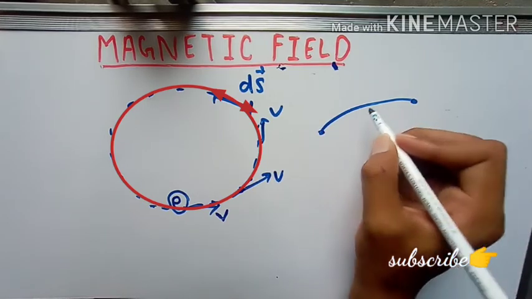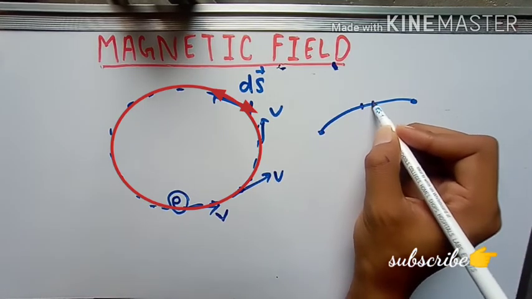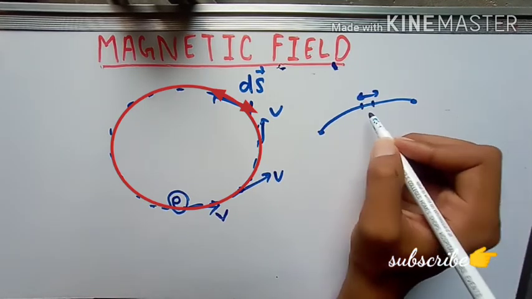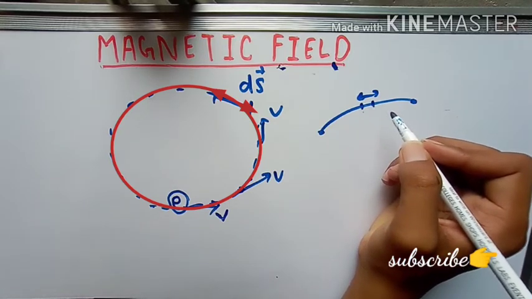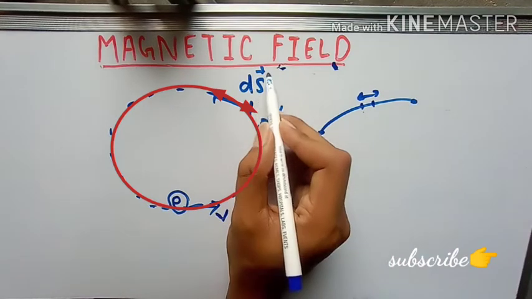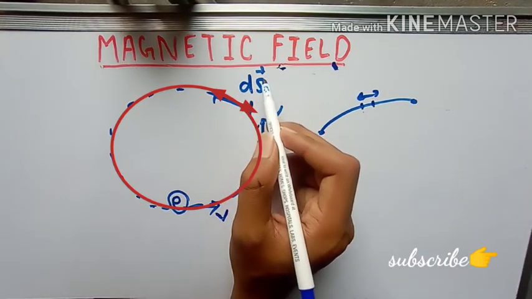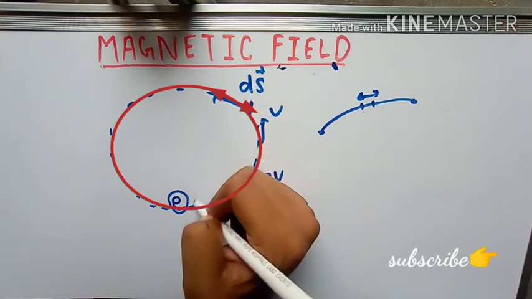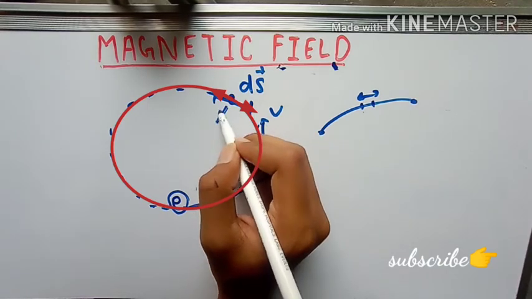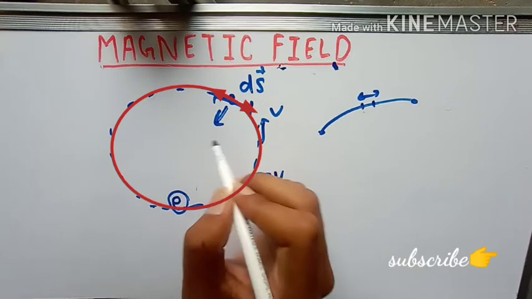But when I take a smaller part of the arc, this looks like a straight line. So for that purpose I have chosen ds here. Suppose the charge is here on ds, it will experience a force towards the center.